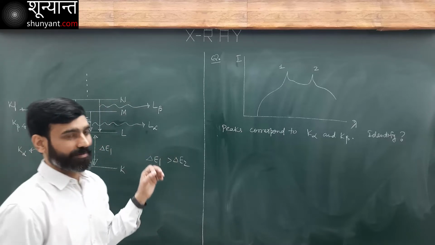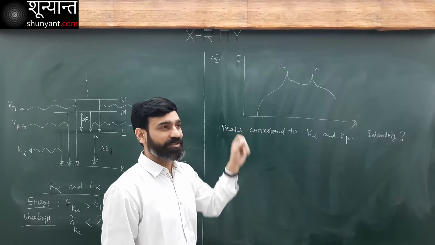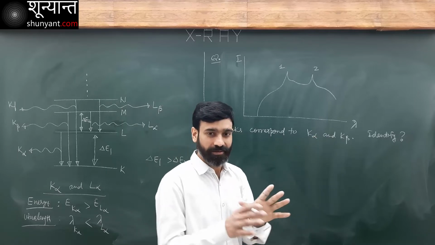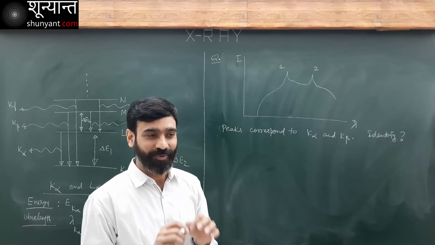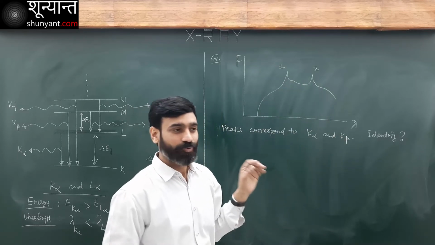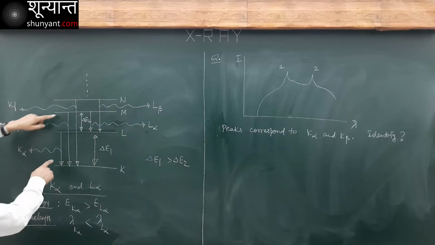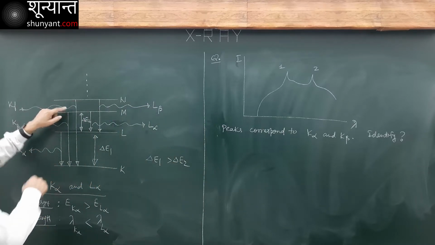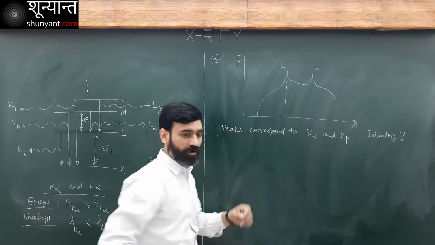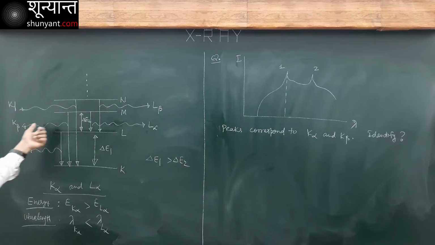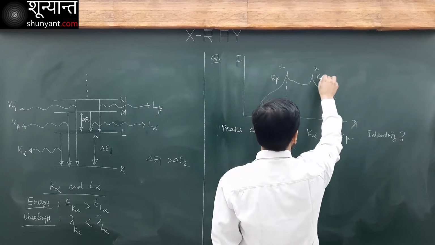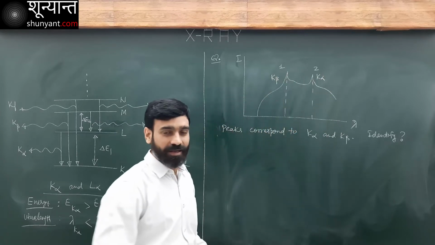What do you think? I have two peaks. Which peak corresponds to K alpha, and which peak corresponds to K beta? It is given. Somehow I know that out of these two peaks, one is K alpha, the other one is K beta. So whichever has higher energy is K beta, it has higher energy. Its wavelength is going to be smaller. So the peak corresponding to the smaller wavelength will correspond to higher energy. K beta has higher energy, so this will become K beta and this will become K alpha. That's how questions are asked.